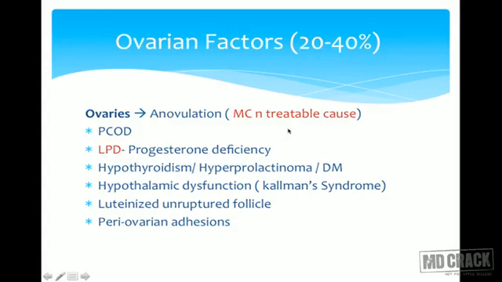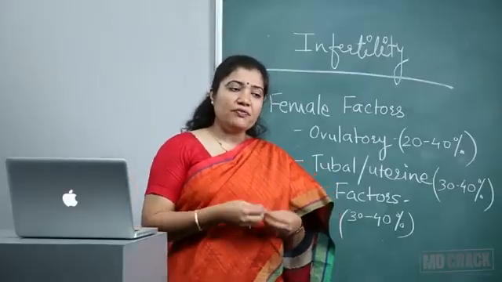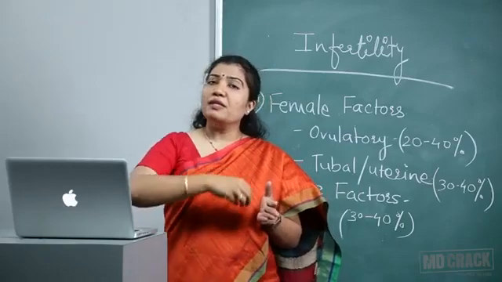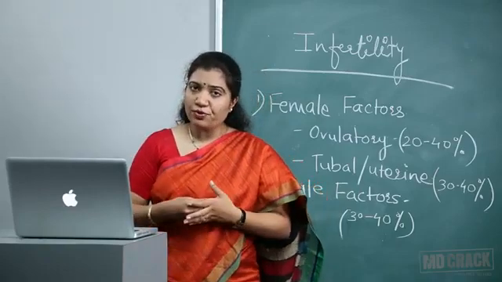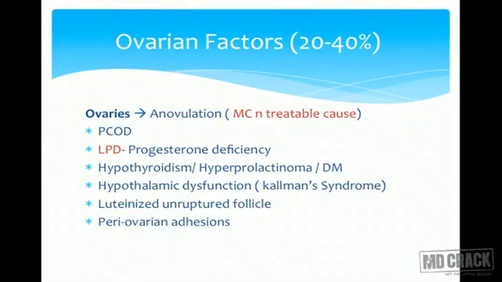What are the problems which will lead to anovulation? Very common is PCOD, polycystic ovarian disease, in which the Graafian follicle develops to a certain stage but does not go further, and there is accumulation around the periphery of the ovary, and ovulation just does not take place. Periods are irregular. She will say in the menstrual history that she has irregular periods, maybe every 1.5 months or 2 or 3 months. Usually they are painless. There can be a metropathica kind of picture, amenorrhea followed by very heavy menses. That will suggest that maybe this patient has PCO.